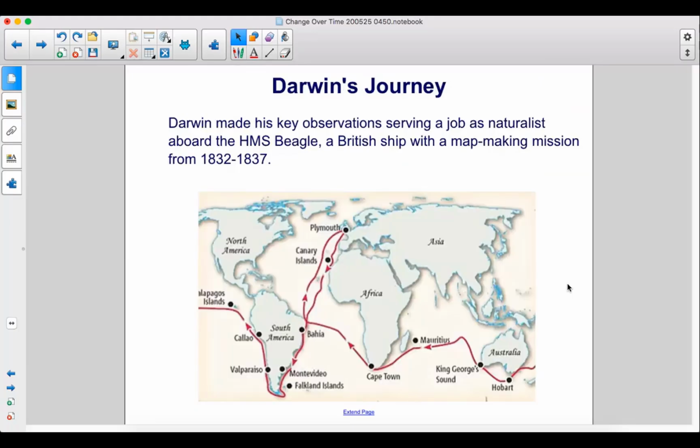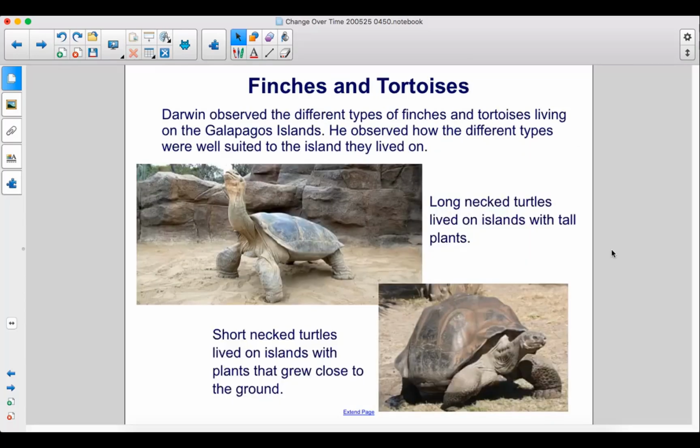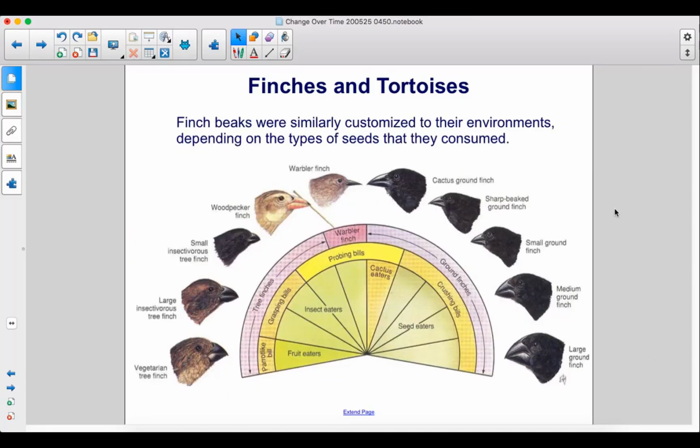Darwin made his key observations serving a job as naturalist aboard the HMS Beagle, a British ship with a map-making mission from 1832 to 1837. Darwin observed the different types of finches and tortoises living on the Galapagos Islands. He observed how the different types were well suited to the island they lived on. Long-necked turtles lived on islands with tall plants. Short-necked turtles lived on islands with plants that grew close to the ground. Finch beaks were similarly customized to their environments, depending on the types of seeds that they consumed.